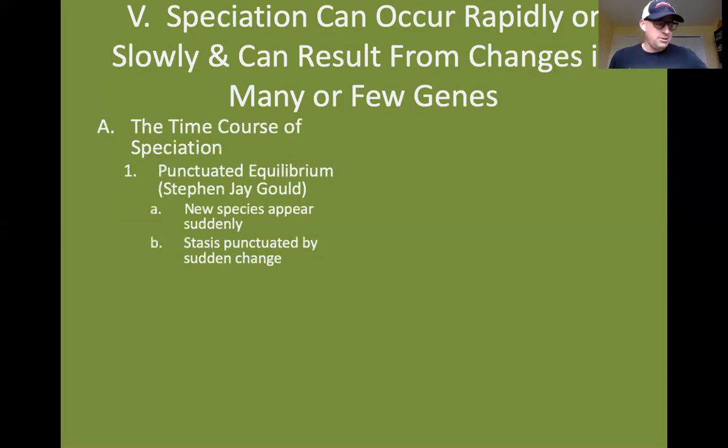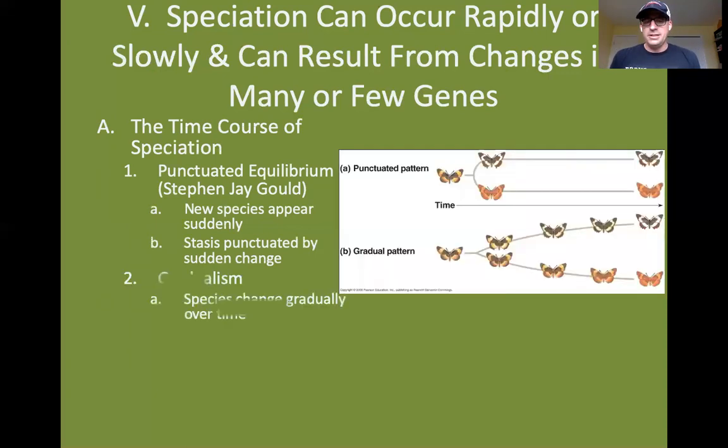And it turns out that it can occur relatively quickly. Stephen Jay Gould and colleagues at Harvard proposed the concept of punctuated equilibrium, where new species appear suddenly and then stay the same for long periods of time, and then there are rapid bursts of change again. Now, that rapid amount of time evolutionarily could be 5,000 years.